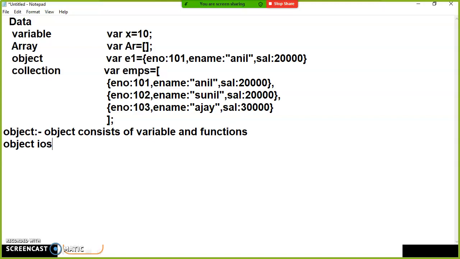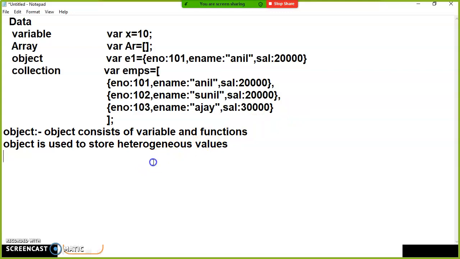An object is used to store heterogeneous values. The object name is equal to the variable name. An object is a collection of variables. Simply you can tell, in one variable we can store only one value. If you want to store multiple variables in a single variable, then we'll go for an object.